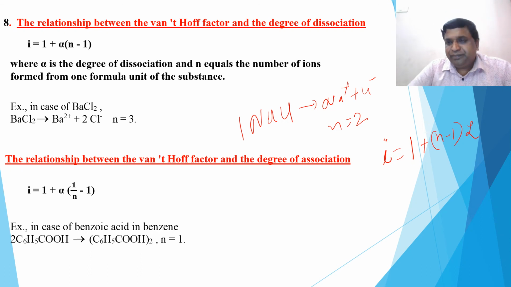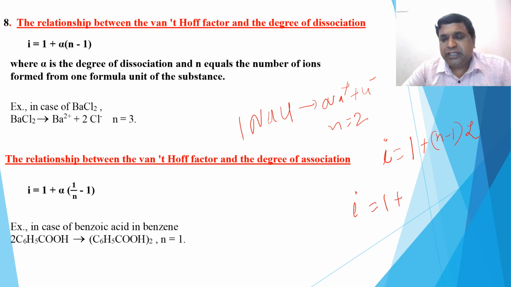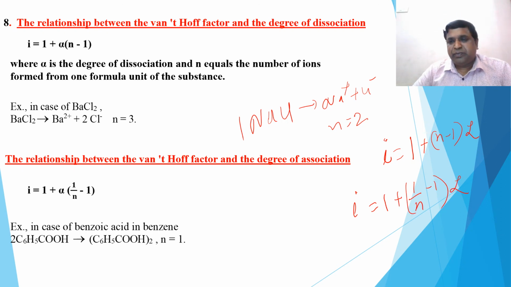Remember, right? If n is equal to 1, so i is equal to 1. Okay, if n is equal to 2, then i is equal to 1 plus alpha. So like this, you can modify the formula. This is for the dissociation. Yes, for the association, the same thing. You write i is equal to 1 plus, instead of taking n, you have to take (1 by n minus 1) into alpha. That is the only small change that you remember.